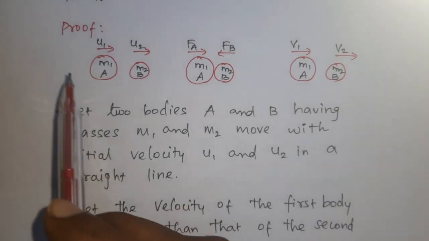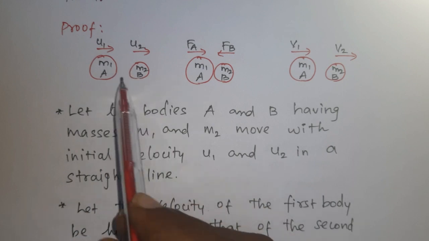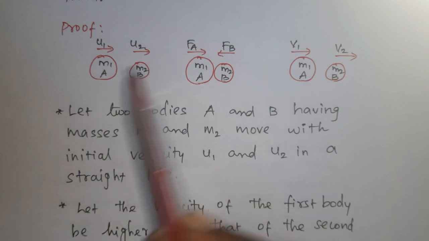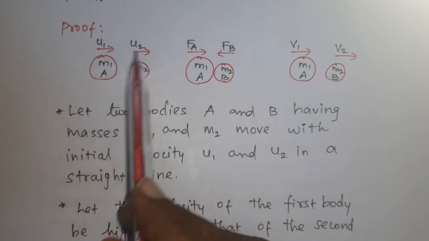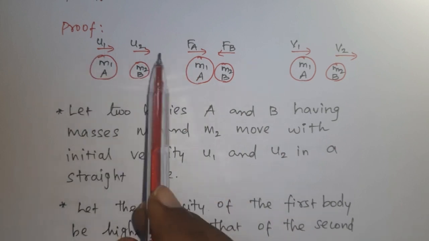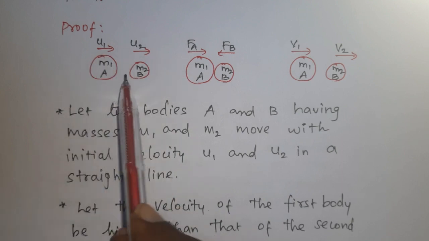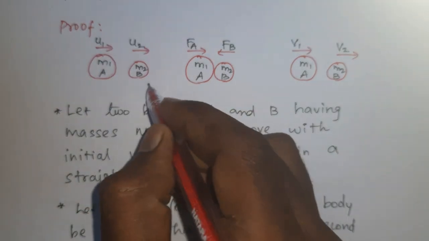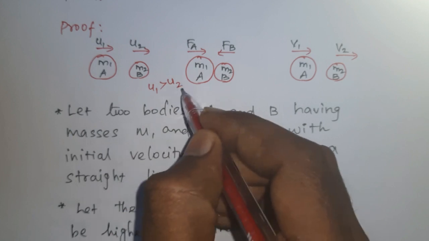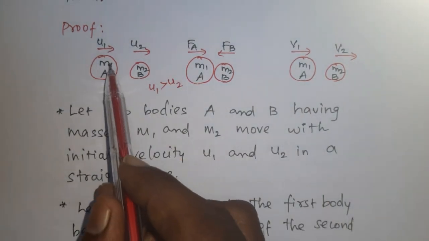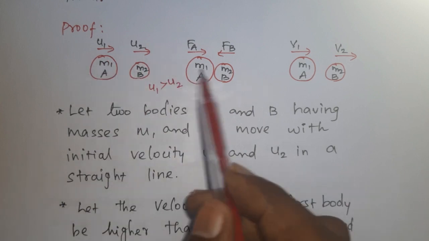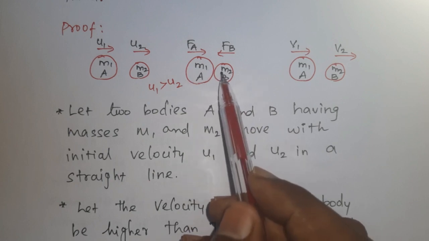Now you can prove the law of conservation of linear momentum. Let us consider two bodies A and B having masses m1 and m2 with initial velocities u1 and u2 respectively, moving in a straight line. Here u1 is greater than u2, so object A is moving faster than object B and will collide with it.